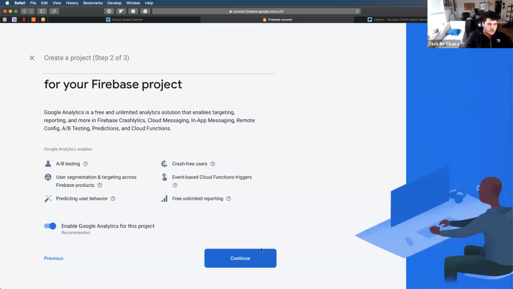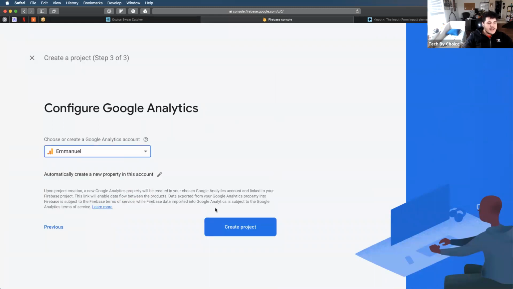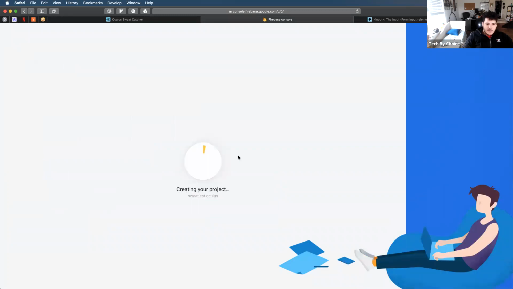And I go through the normal steps of creating this project. I am going to configure Google Analytics because I want to find out what kind of data I'm getting here. So this should take a couple of seconds, and then it should give us the instructions that we need.